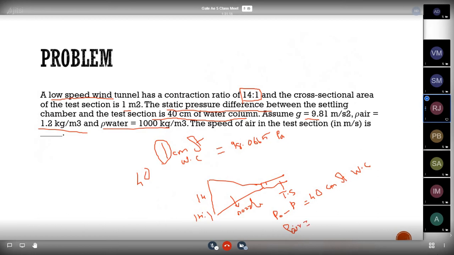They ask us to find the speed of air in the test section, that is the velocity of air V. So the formula for velocity of air is V equal to square root of 2 into (P naught minus P) divided by rho. Now I think it is easy for you guys to solve this sum, right?